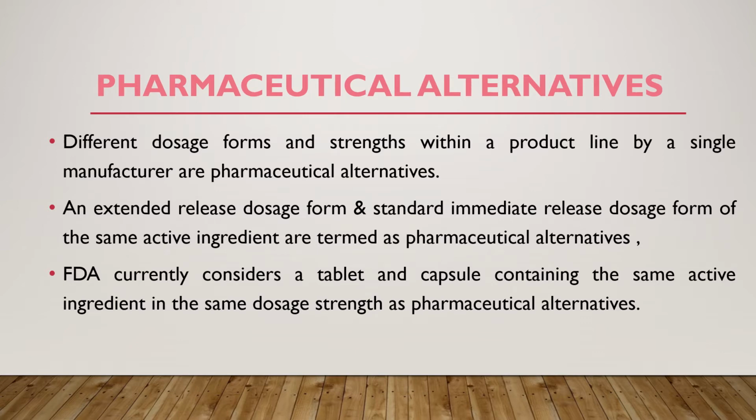Different dosage forms and strengths within a product line by a single manufacturer are also pharmaceutical alternatives. For example, an extended release dosage form and a standard immediate release dosage form of the same active ingredient are termed pharmaceutical alternatives. And the FDA currently considers a tablet and a capsule containing the same active ingredient in the same dosage strength as pharmaceutical alternatives.